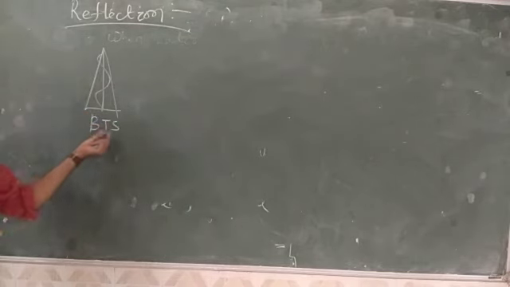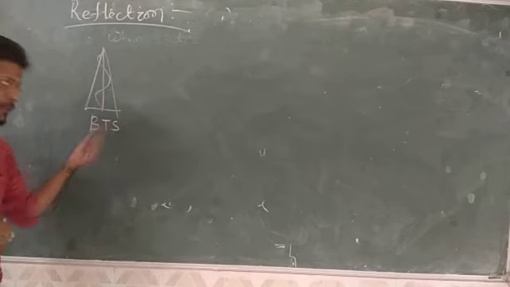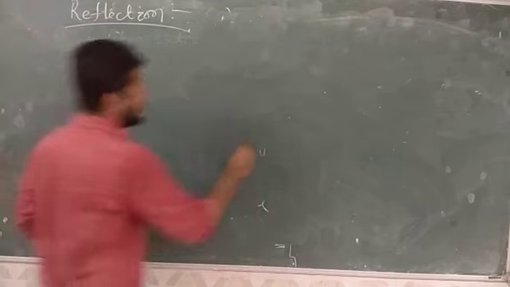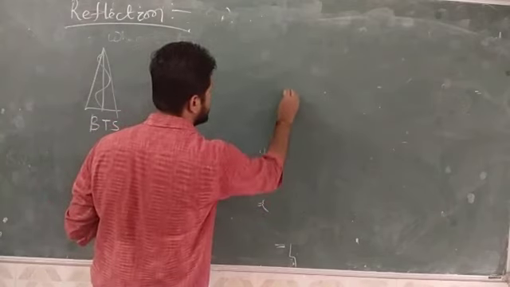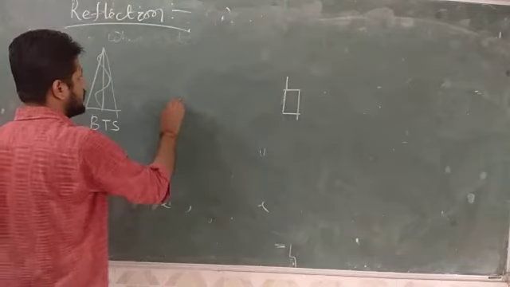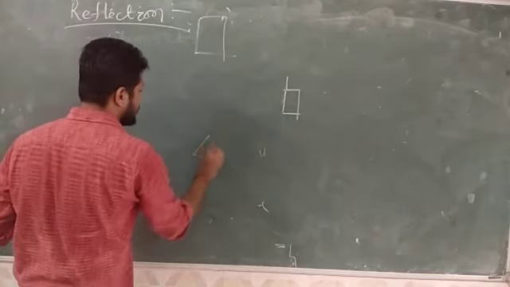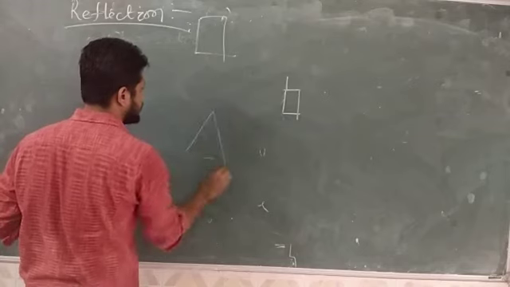BTS means base transceiver station, meaning this tower consists of both transmitter as well as receiver, and here is your mobile phone antenna. In between there are buildings or mountains present.